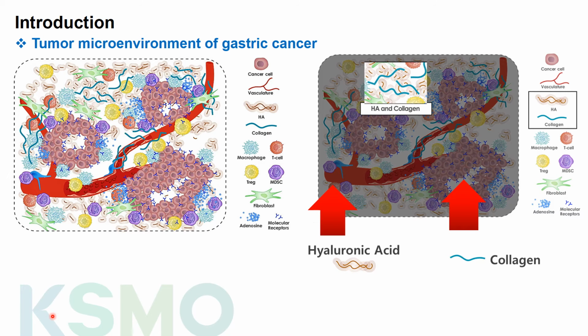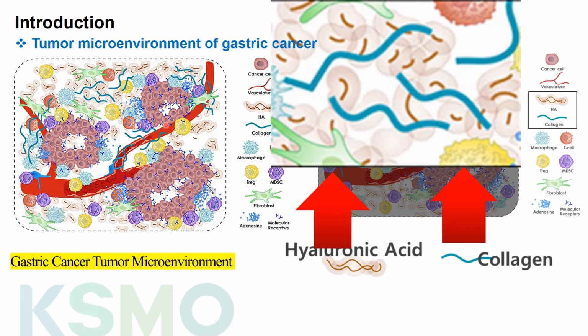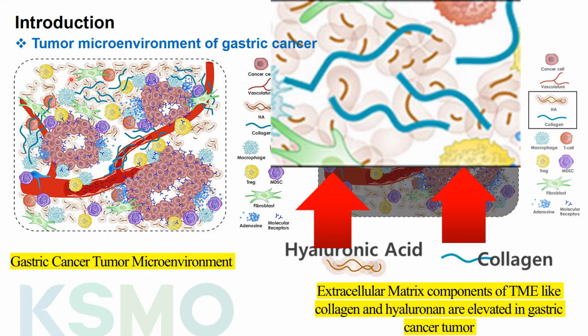Here I will discuss the tumor microenvironment of gastric cancer, which is the fifth most frequent cause of cancer. The tumor microenvironment is a repertoire of normal cells that is recruited by cancer cells for their growth, progression, and to evade an immune response. The components of the tumor microenvironment consist of cancer cells that are tightly packed together, abnormal vasculature, infiltrated immune cells, and extracellular matrix that consists of collagen and hyaluronic acid. Here we are focusing on a drug that can modulate the extracellular matrix for better drug delivery.